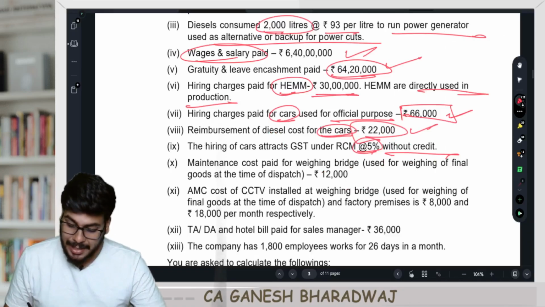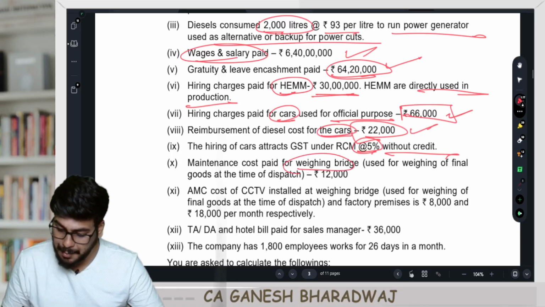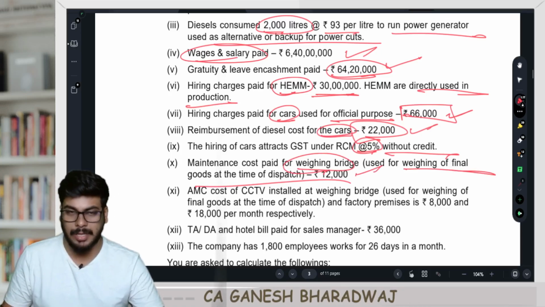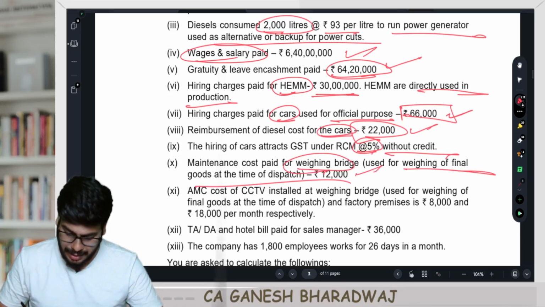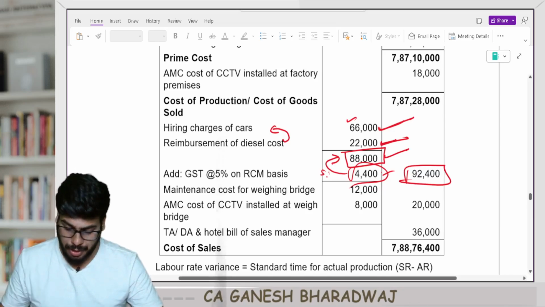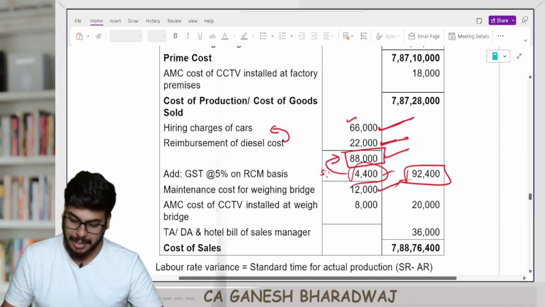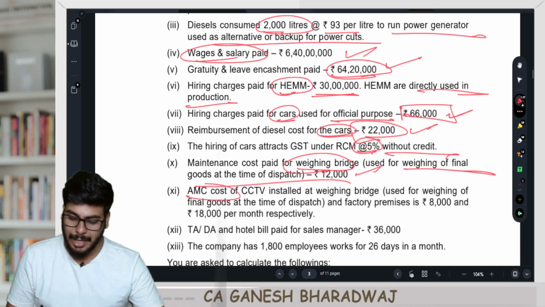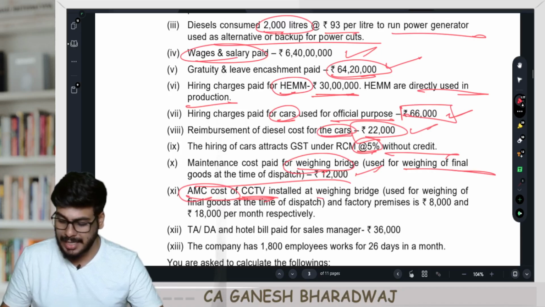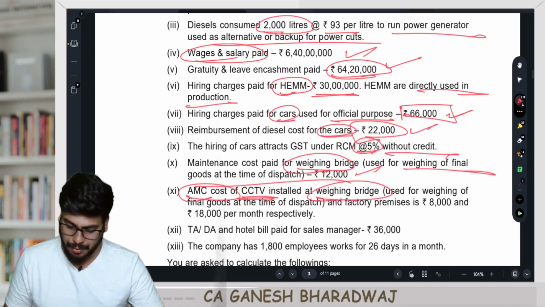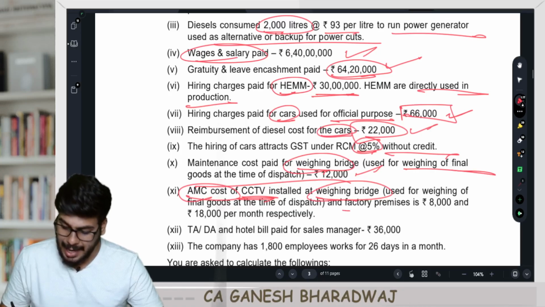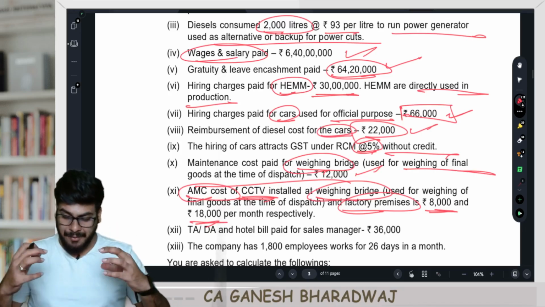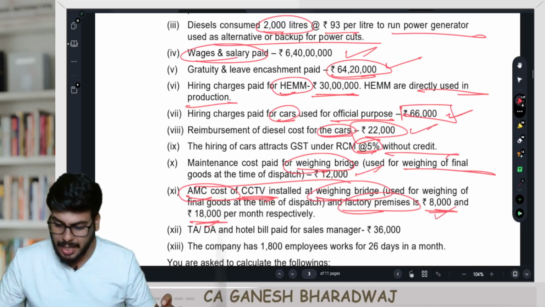Next, maintenance cost paid for the weighing bridge used for weighing of final goods at the time of dispatch, 12,000 rupees. This is something related to sales and distribution. Then what do you have? AMC, annual maintenance cost of CCTV installed at the weighing bridge used for weighing your final goods, and at the factory premises, 8,000 and 18,000. So the AMC paid for CCTVs at the weighing bridge area is 8,000 rupees.